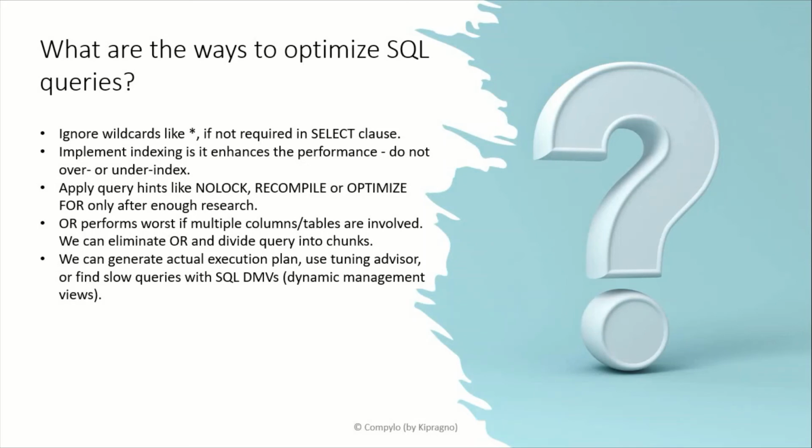OR performs worse if multiple columns or tables are involved, so we can eliminate OR and divide the query into chunks. Also, we can generate the actual execution plan. We can use Tuning Advisor or find slow queries using SQL DMVs, that is dynamic management views.